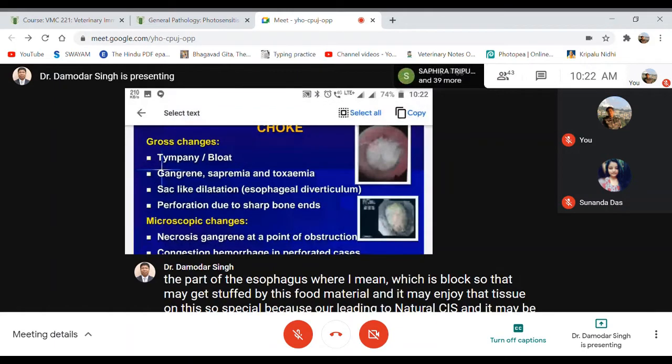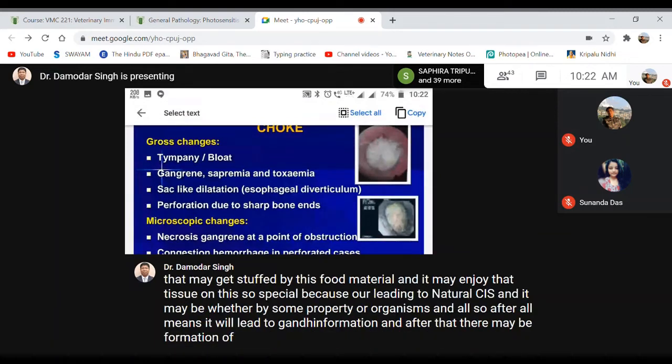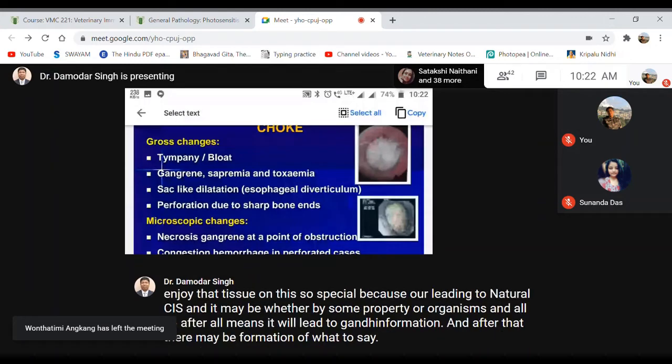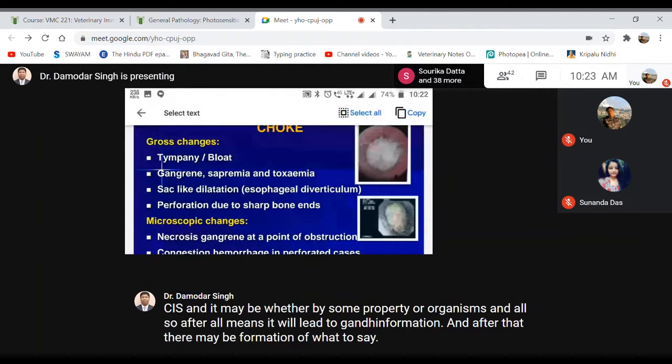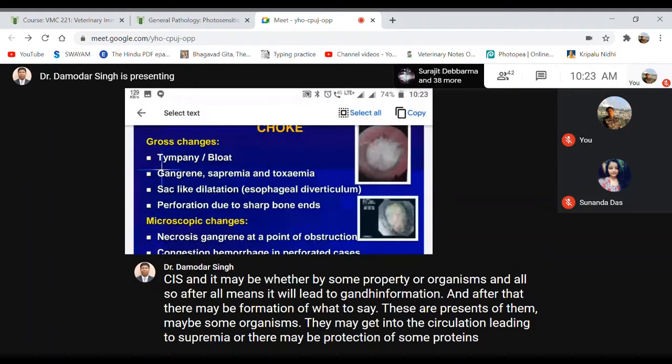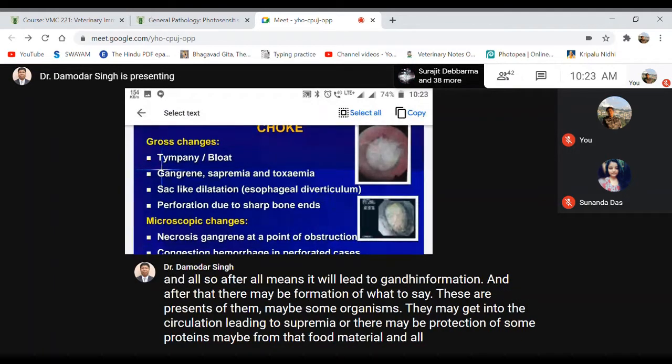After that, some organisms may get into the circulation leading to septicemia, or there may be production of some toxins from that food material. That toxin may also get into the circulation leading to toxemia.